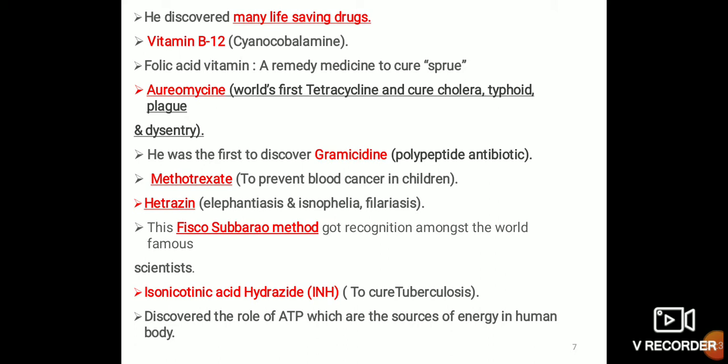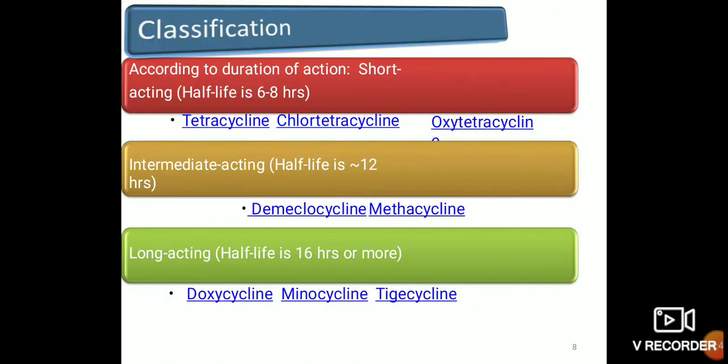We will discuss this when we cover the chapter on tuberculosis. He also worked on the role of ATP, which is the source of energy in the human body.